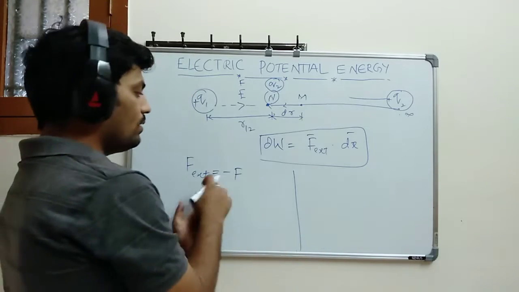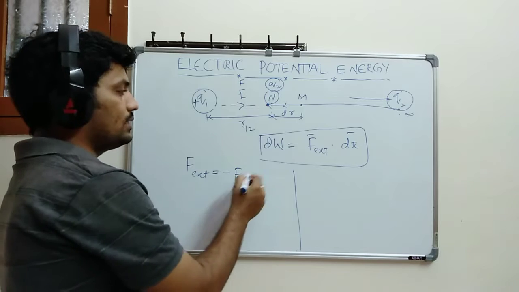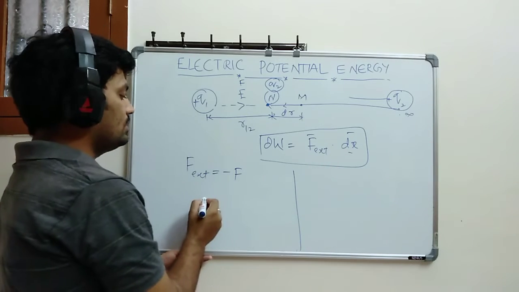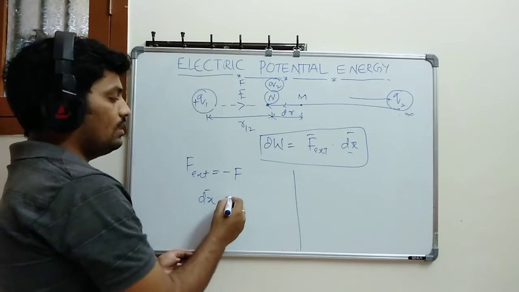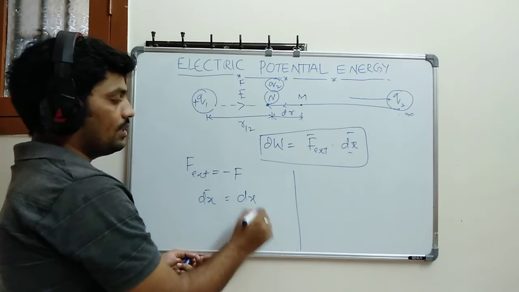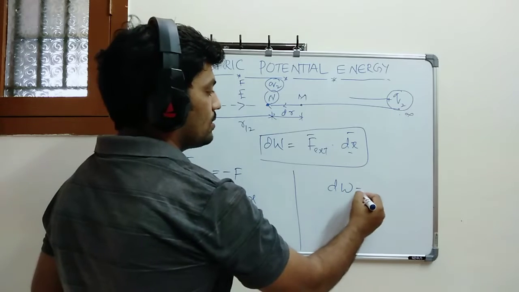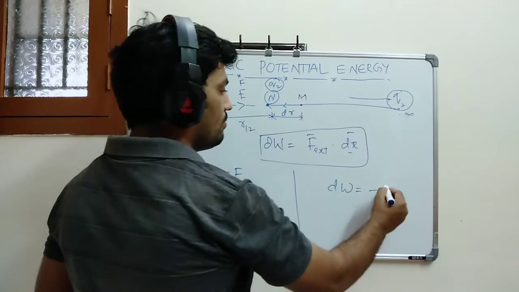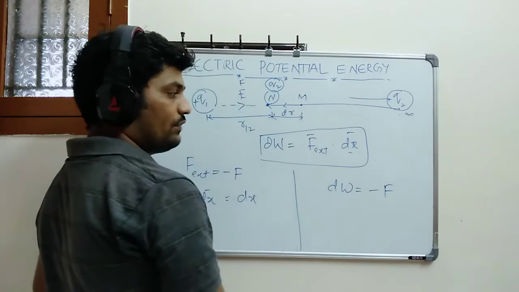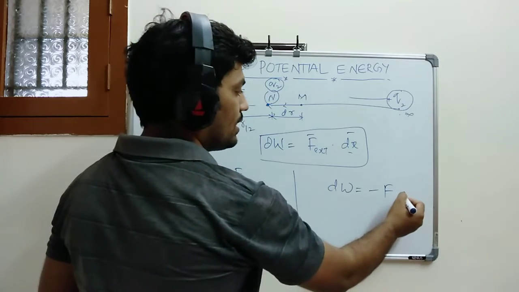So it should be equal and opposite to it, I am writing. Next, you know already there is a distance here. So distance dx bar, then if I take its magnitude it will be dx. So if I substitute these things here, what will I get? dW is equal to, simply you can write, minus F into...